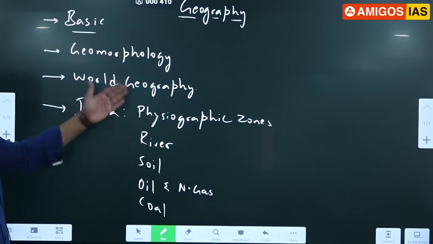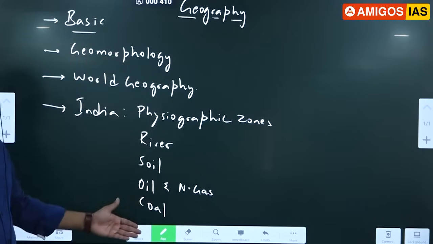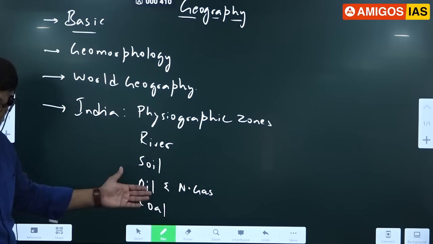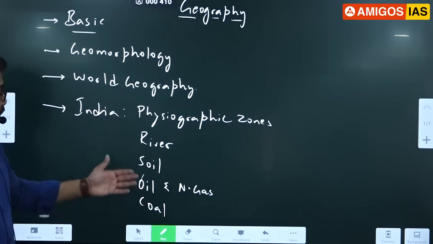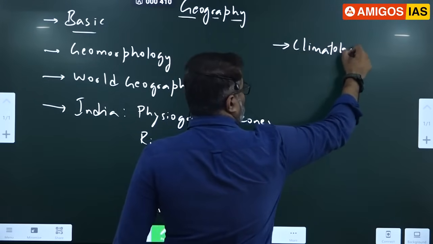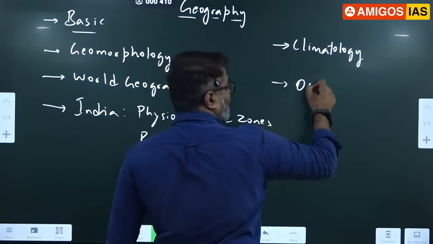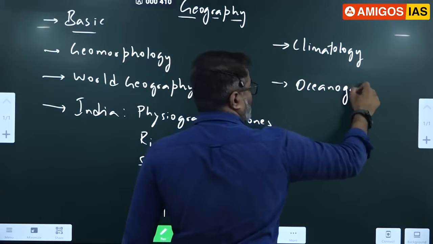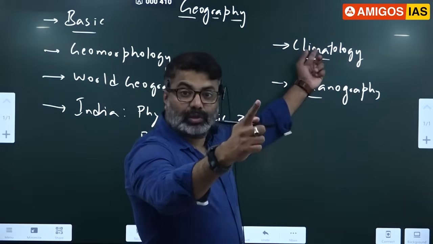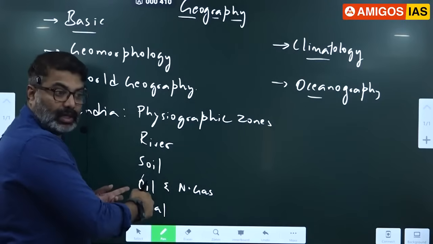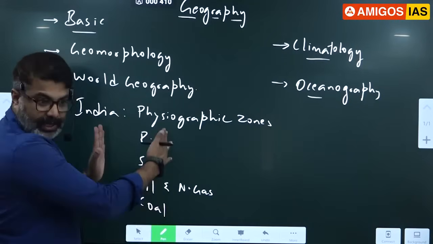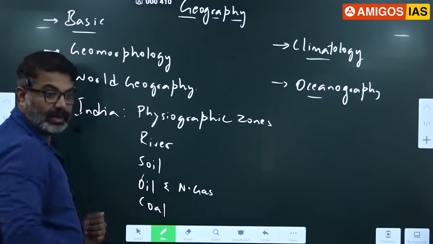Because I am applying geomorphology to world, geomorphology to India. These are application topics. Okay. So whatever we read in the concept, we have applied it in Indian geography. So what I am going to do now, I am going to start with climatology. Next topics are climatology and oceanography. These two I am going to do. So once we cover climatology, we will also come to know monsoon, Indian monsoon. Correct. World climate we will come to know. You will come to know about tropical cyclones related to India. So Indian climate topic also will be added next.